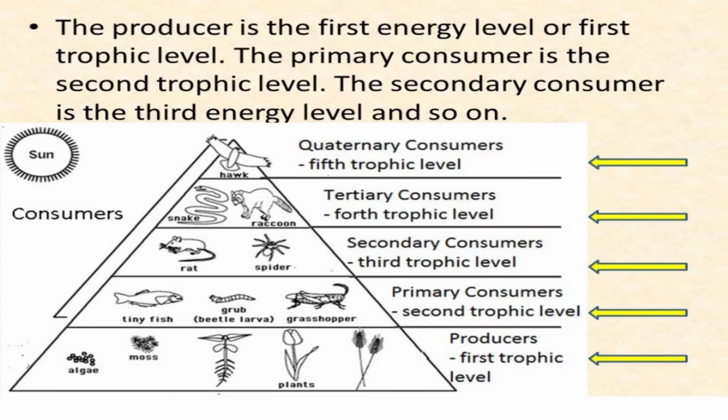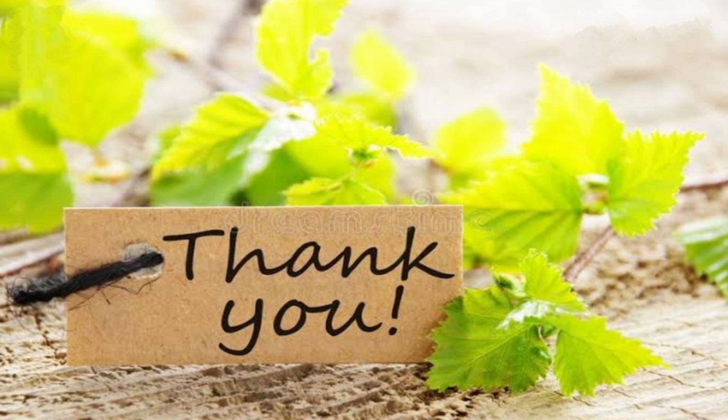So in this way, this is the diagram which shows the producers. First tropic level, second tropic level primary consumer, third tropic level which is a secondary consumer, fourth tropic level which is called tertiary consumers, and fifth tropic level, that is quaternary consumers. So in this way, these are the tropic levels and food chain and food web of the topic. So we have discussed this in brief. Thank you very much.